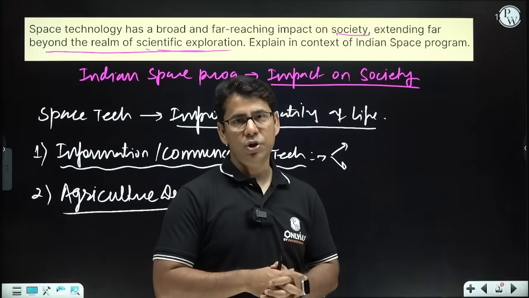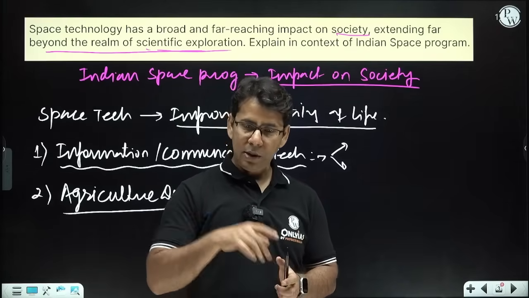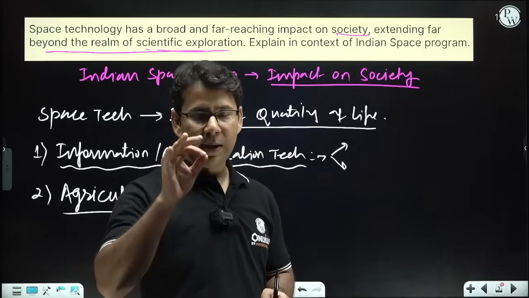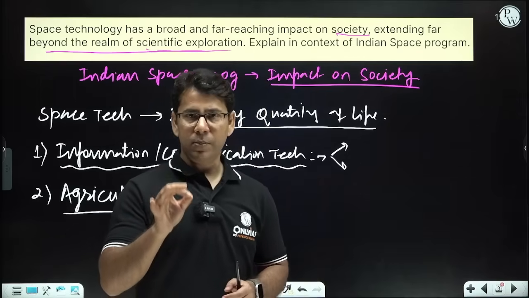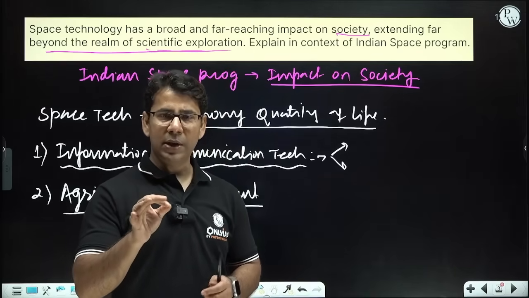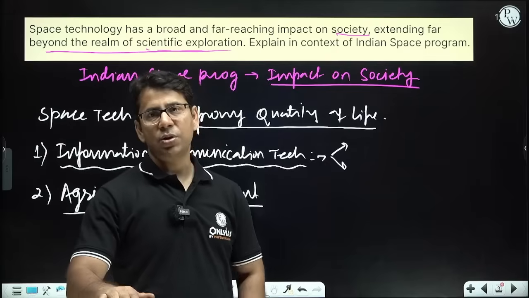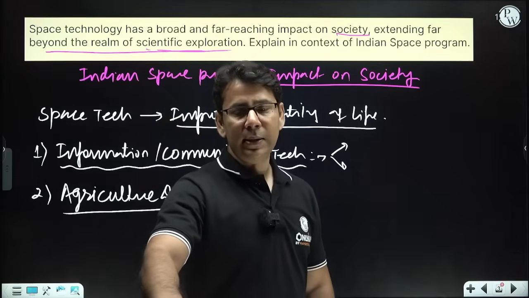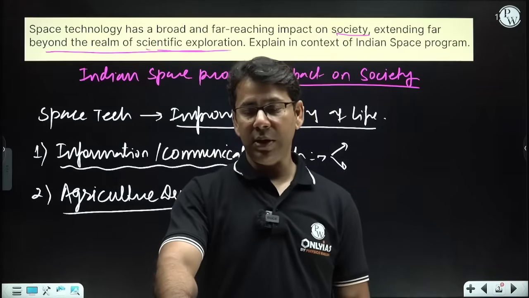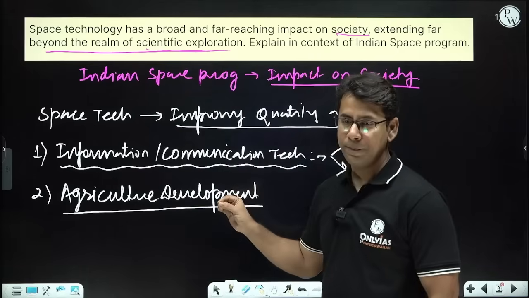agricultural information, right? And you know that all these things are linked with information technology and communication technology, and the backbone of information and communication technology is space technology. Second, remote sensing plays a very important role in crop monitoring, right?